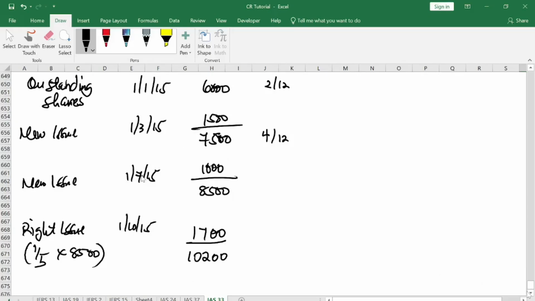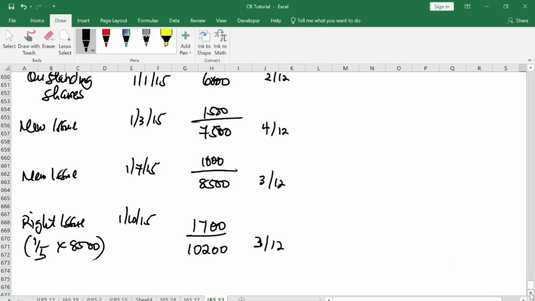Then from June to October is how many months? July, August, September, which is 3 months. And October to December will also give you 3 months. So when you are done, you add and see if it will be up to 12 months. So this plus this will give you 6, and this plus this will also give you 6, so 12 months.